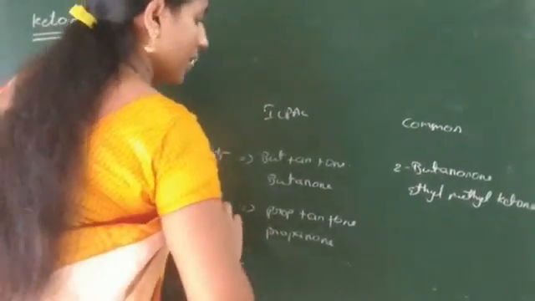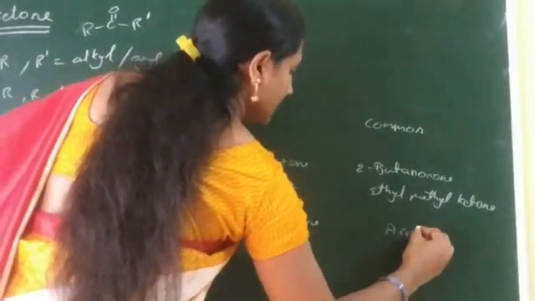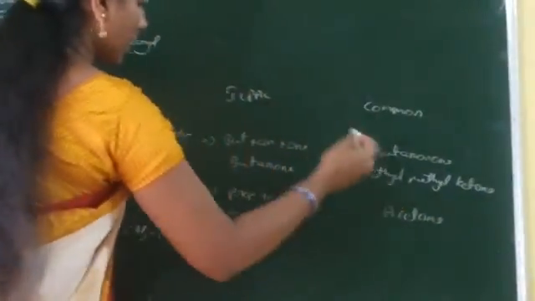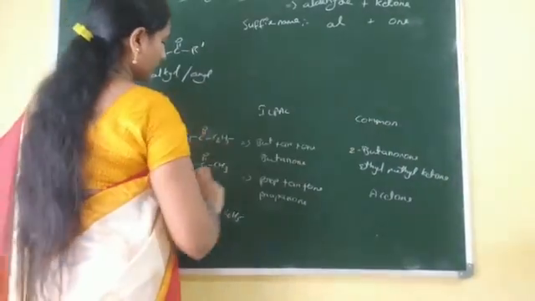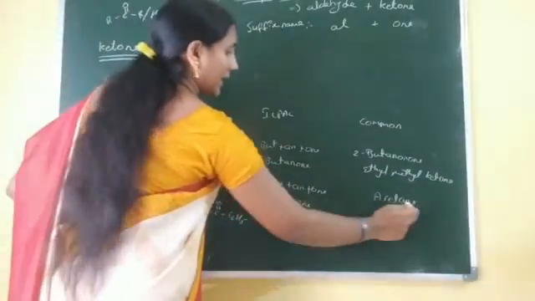The common name of this compound is acetone. Another common name is dimethyl ketone. So the common name of this compound is dimethyl ketone or acetone.